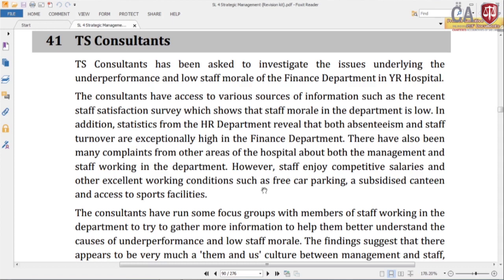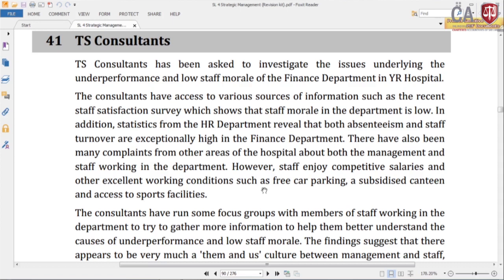The consultant has access to various sources of information such as the recent staff satisfaction survey, which shows that staff morale in the department is low. In addition, statistics from the HR department reveal that both absenteeism and staff turnover are exceptionally high in the finance department. So, that indicates that something is wrong with the organization.